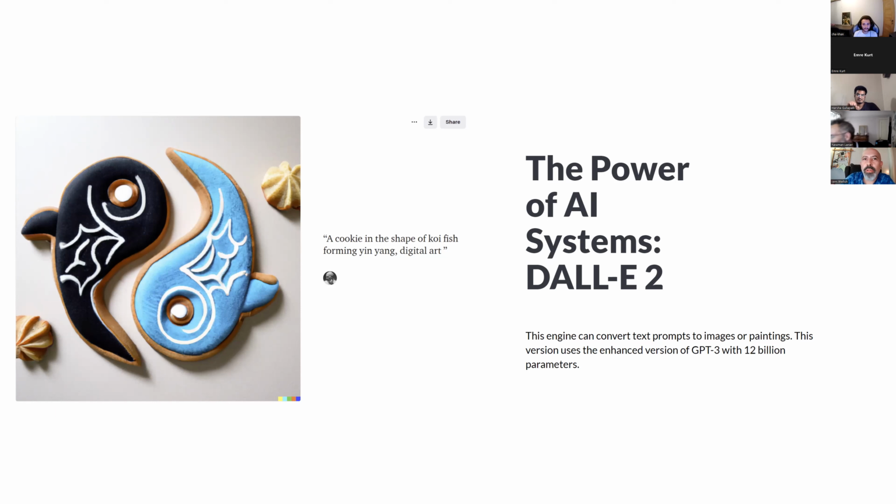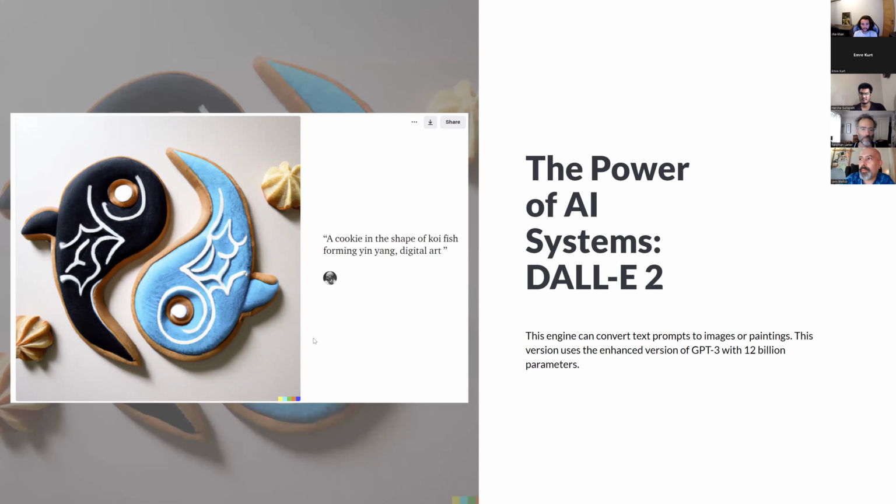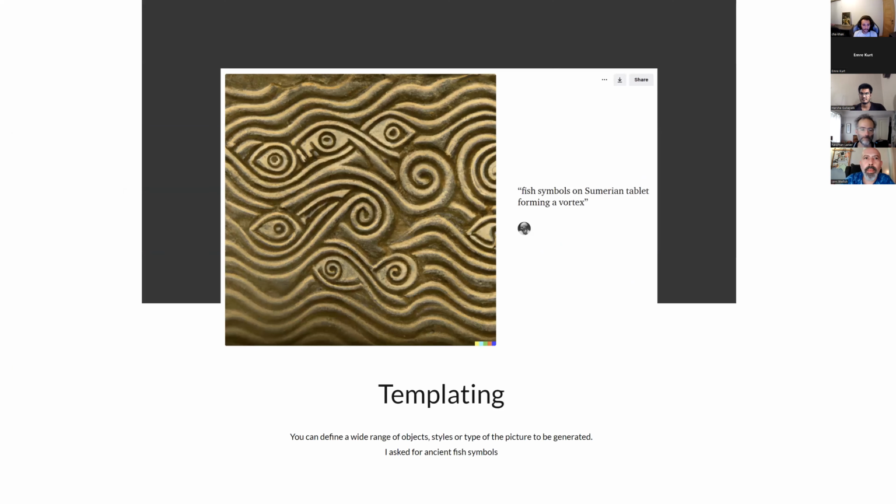About 4 months ago, I applied for a beta tester program. I received my account about 2 months ago and started testing the system. This revolutionary system converts your prompts to pictures in any style. While you can have realistic photos of any kind, you can prompt for styles such as Sumerian tablets, as shown here. That's what I love the most.